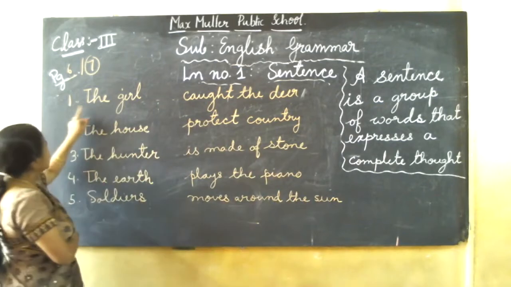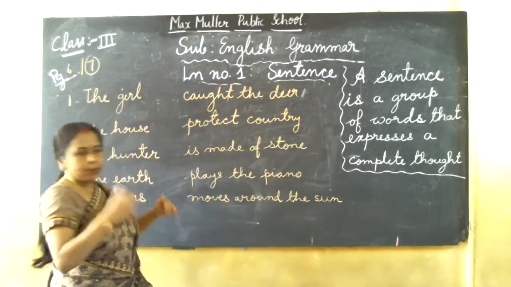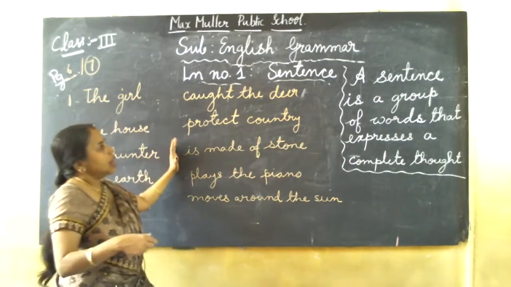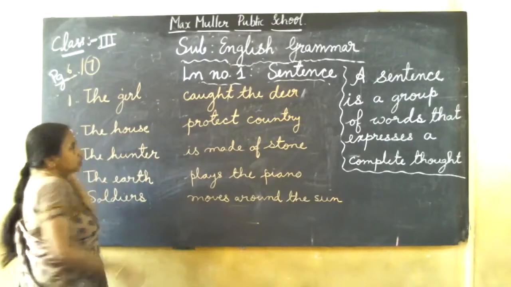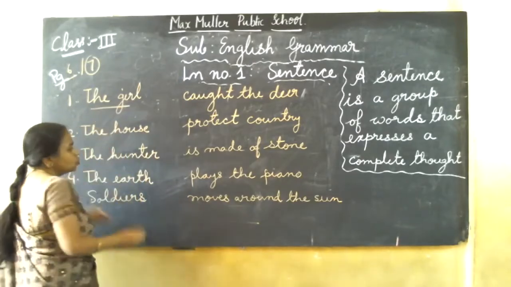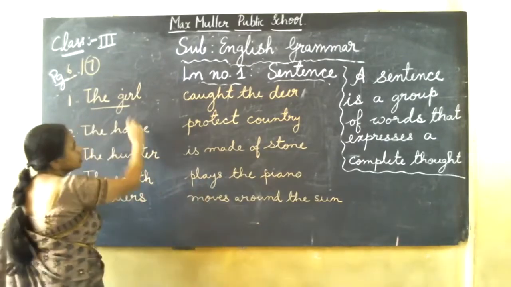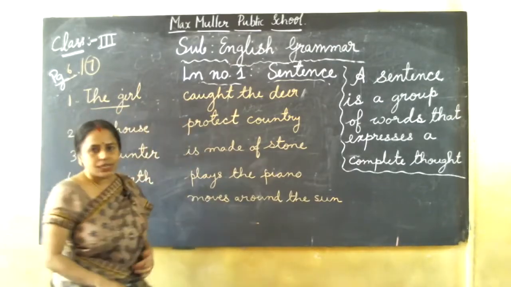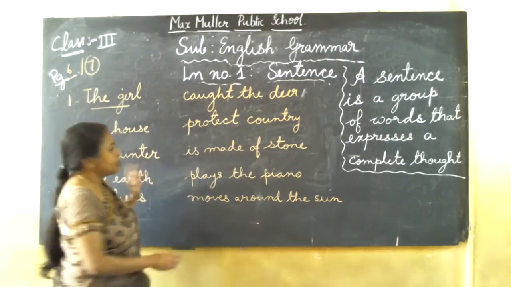See here now. First one, the girl. Now here the sentences are there. That is jumbled. It is not proper. So you have to match with this subject. The other part of this is called the predicate part. So this is the subject. With this what will go? Plays the piano I can make. So it will make sense. If you write the girl protect country, it won't make any sense. Then the girl caught the deer, it won't make any sense. It should be meaningful also. So the girl plays the piano.